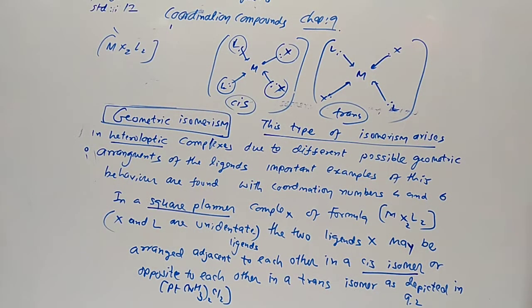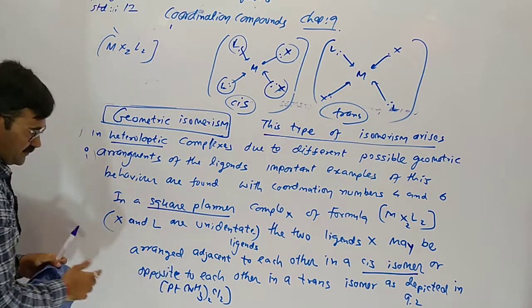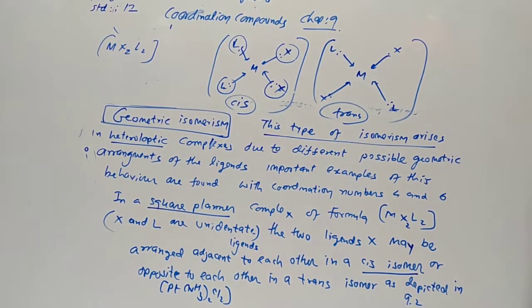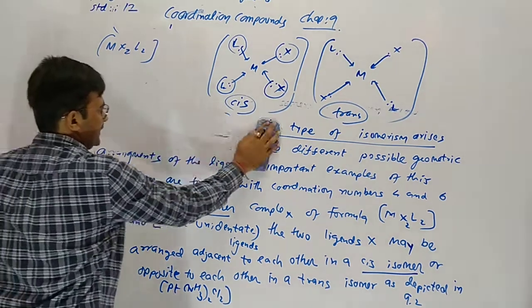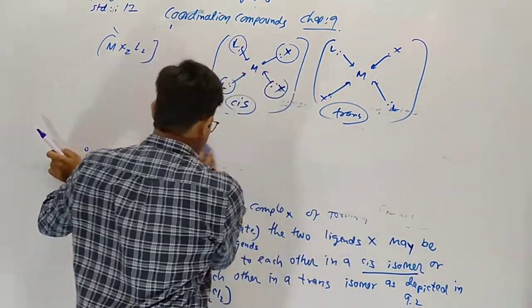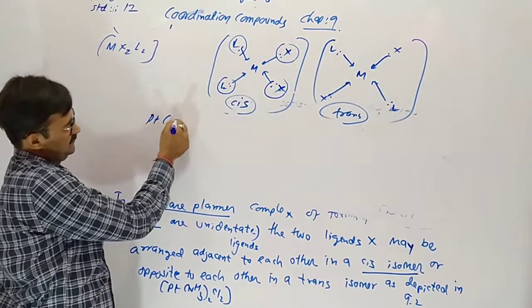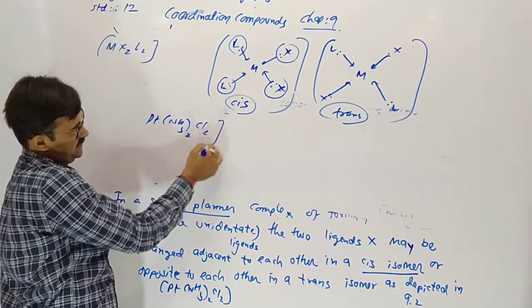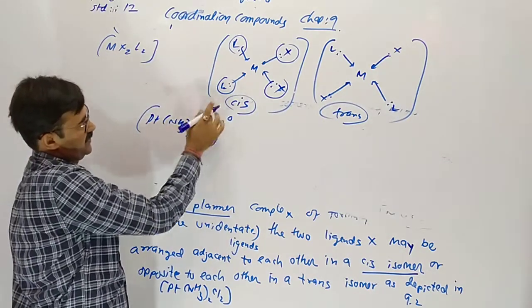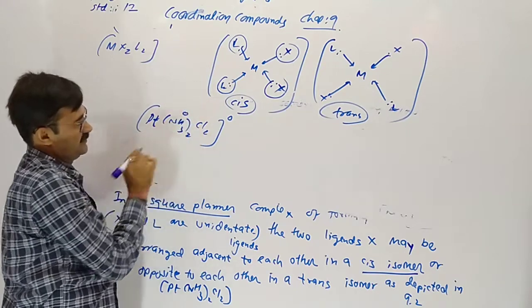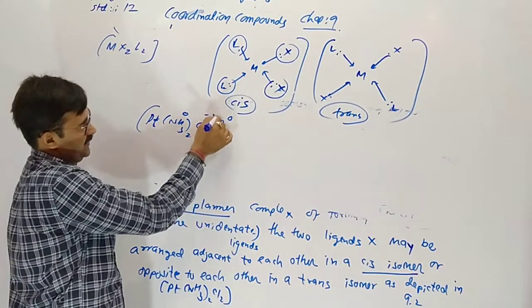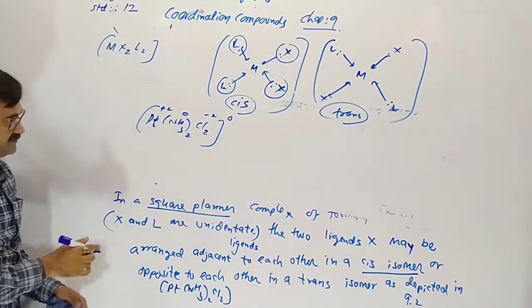Now what about Pt(NH3)2Cl2? Yes, it also gives 2 geometric isomers. Here the charge is 0: amine is neutral, 2 chloride give minus 2, so platinum is plus 2.